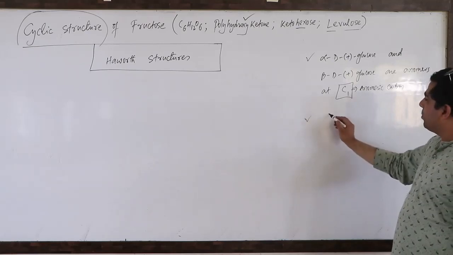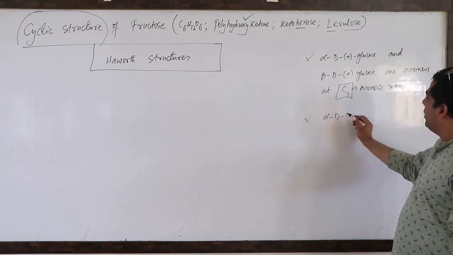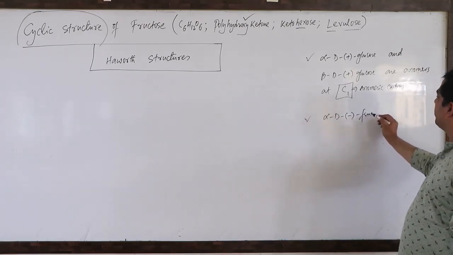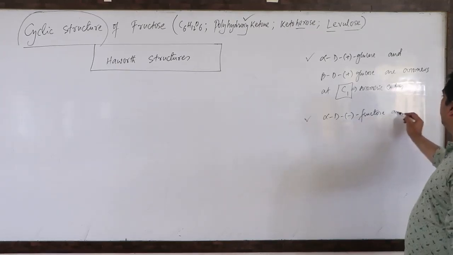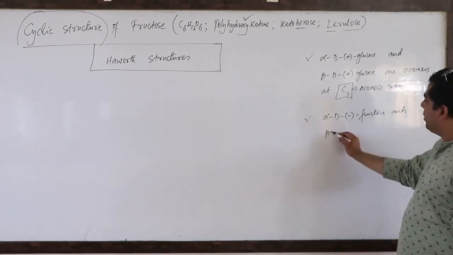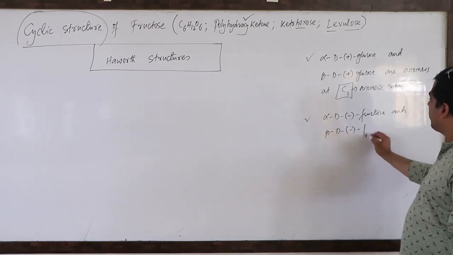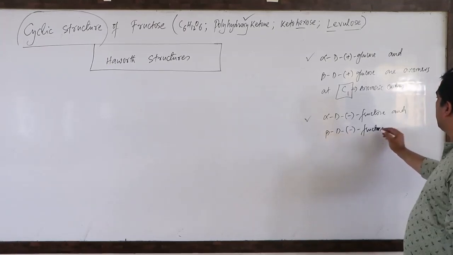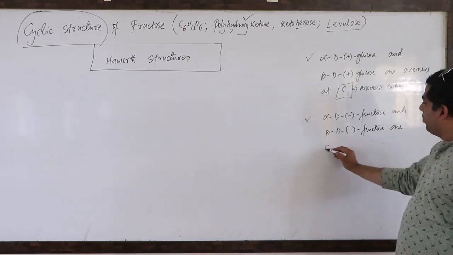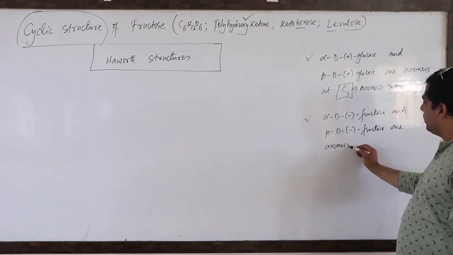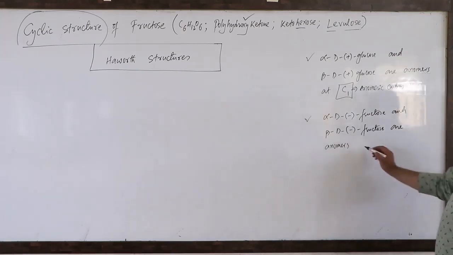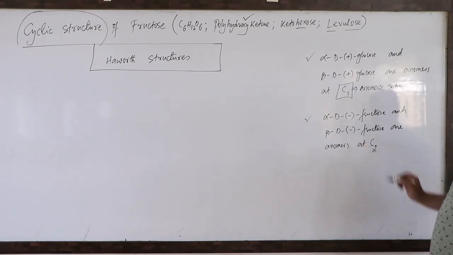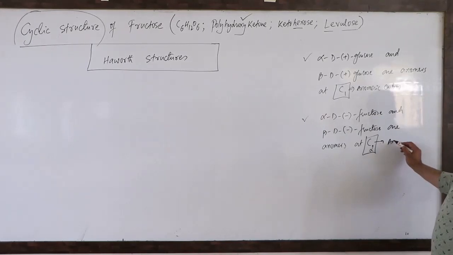Now today we understood that alpha D minus fructose and beta D minus fructose are anomers. These are also anomers at C2, that is carbon number 2nd. In fructose, carbon number 2nd is the anomeric carbon.